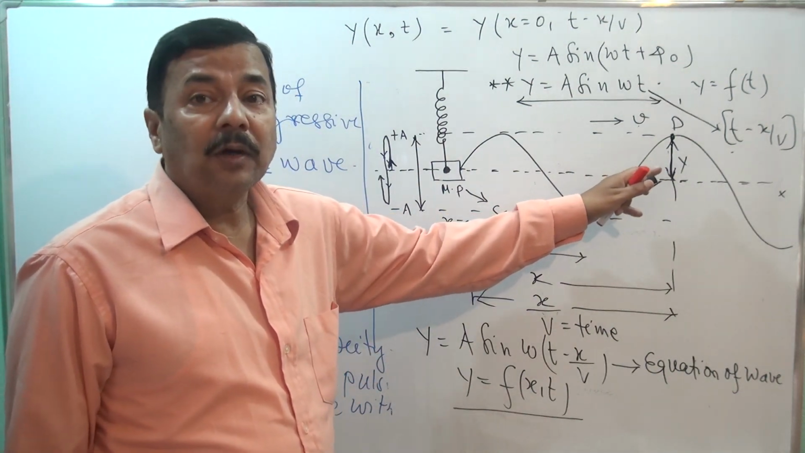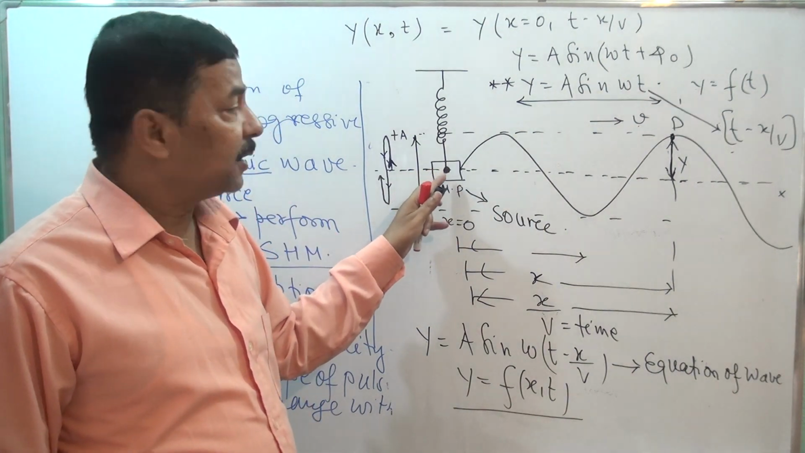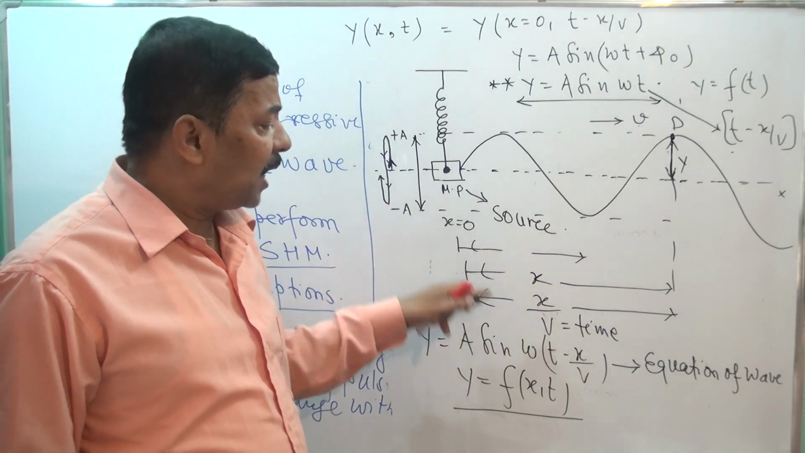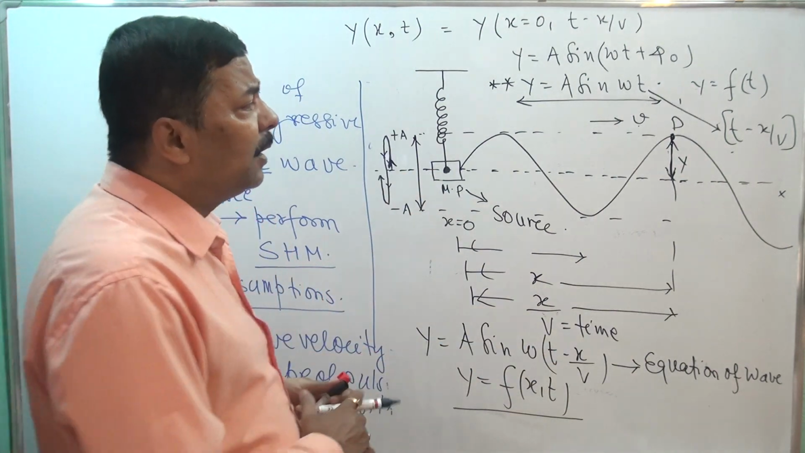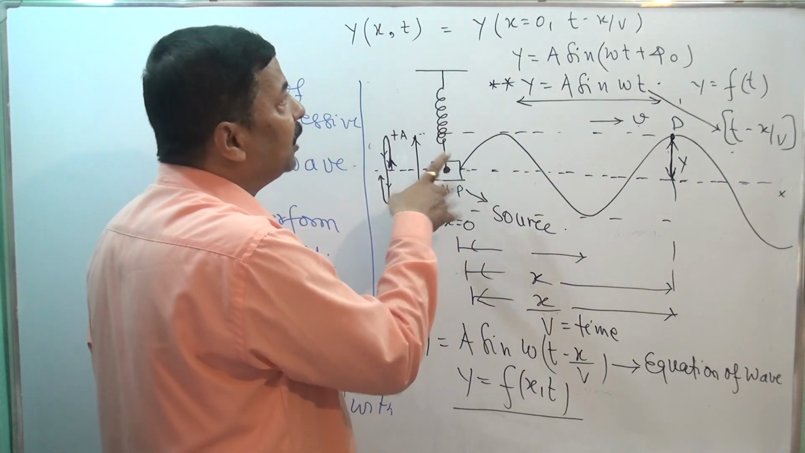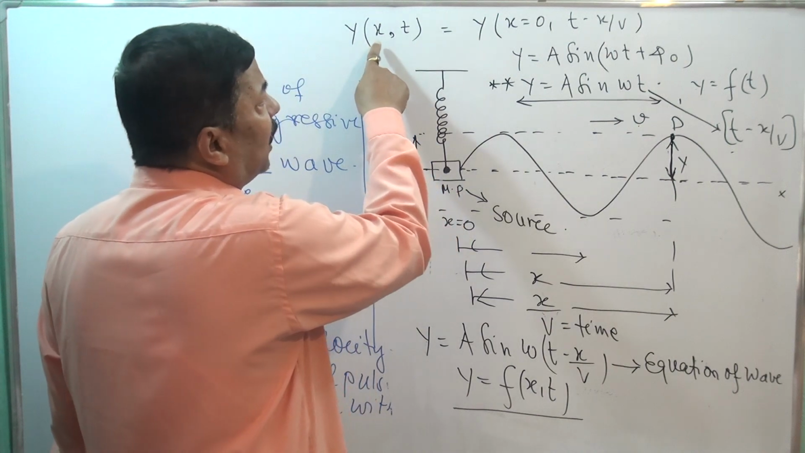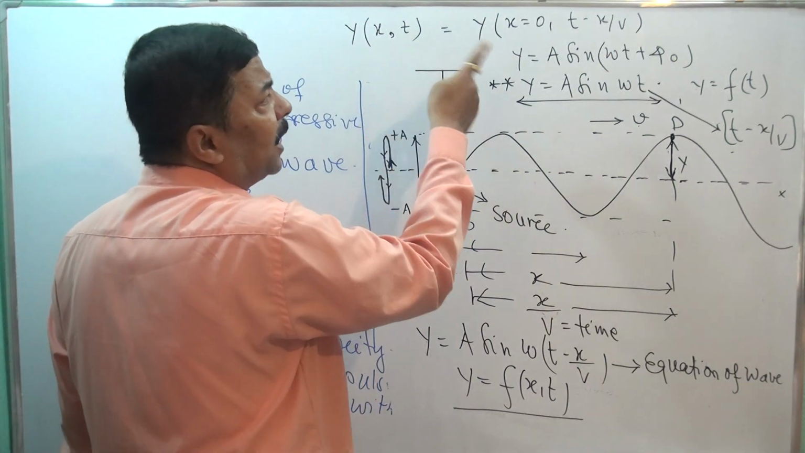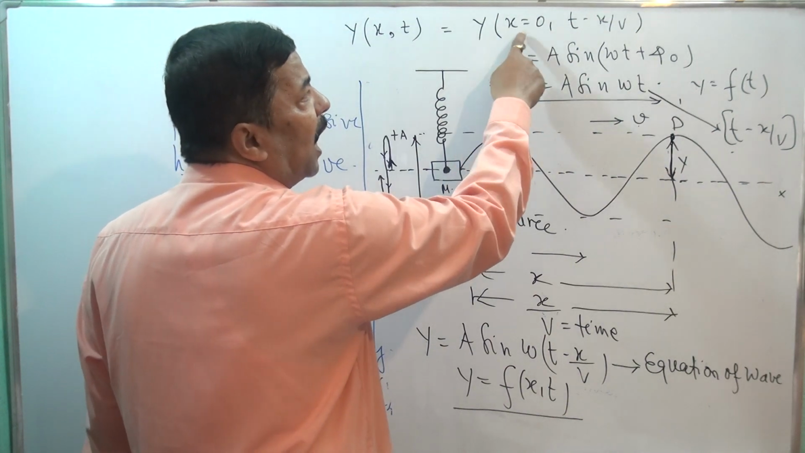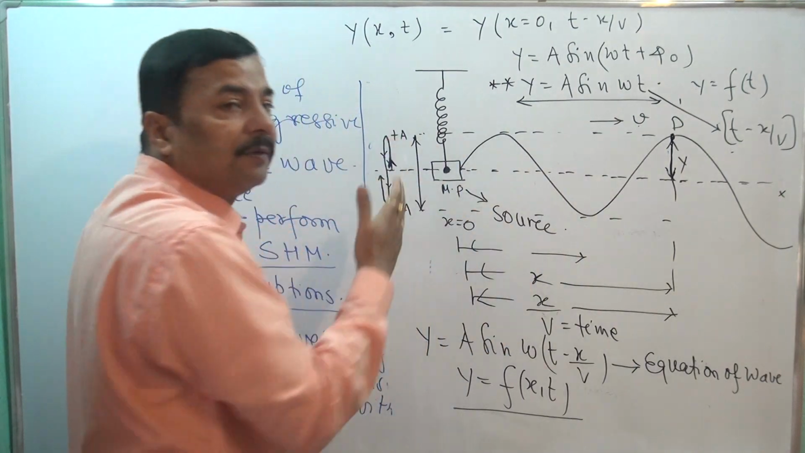But how have we got this particle? This particle's displacement is basically this particle's displacement. That means the displacement of the particle at origin at time t minus x by v. Why? What is happening here at t is happening there at the time t minus x by v. So what is happening at x and t, the same thing is happening at the particle at origin, that is the source particle, at x equals 0 and t minus x by v.